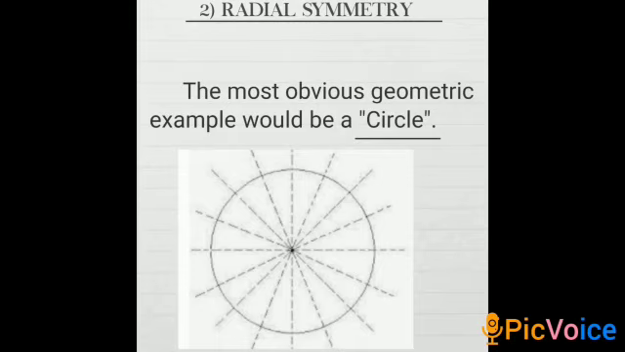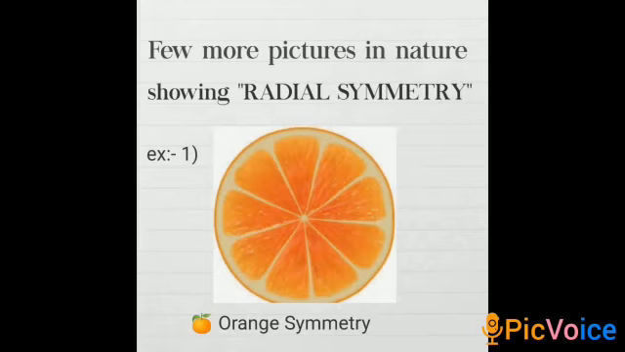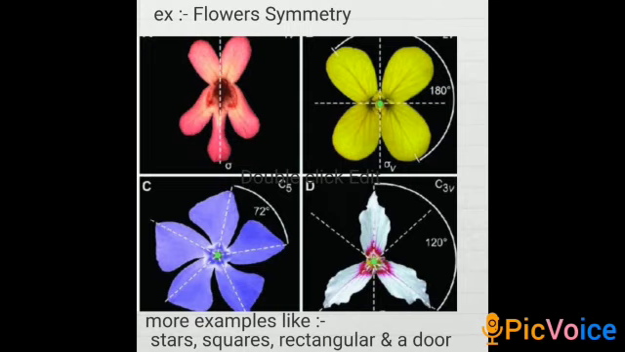Second one, radial symmetry. The most obvious geometric example would be a circle. Another example, a few more pictures in nature showing radial symmetry. First one, orange symmetry. Another example, flower symmetry. More examples are stars, squares, rectangles, and a door.